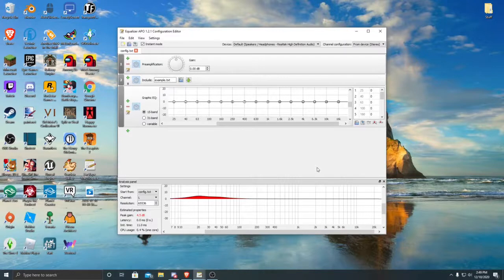Any other program that uses voice chat, you could use it for. I don't even know any other ones. But you can use it for anything, not just OBS, because OBS has its own built-in system configuration editor.